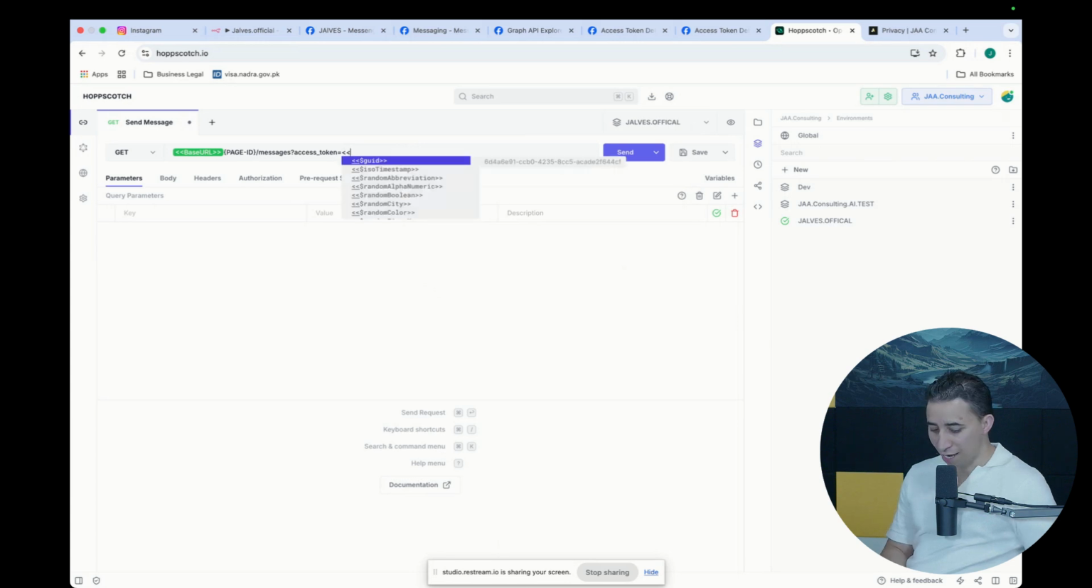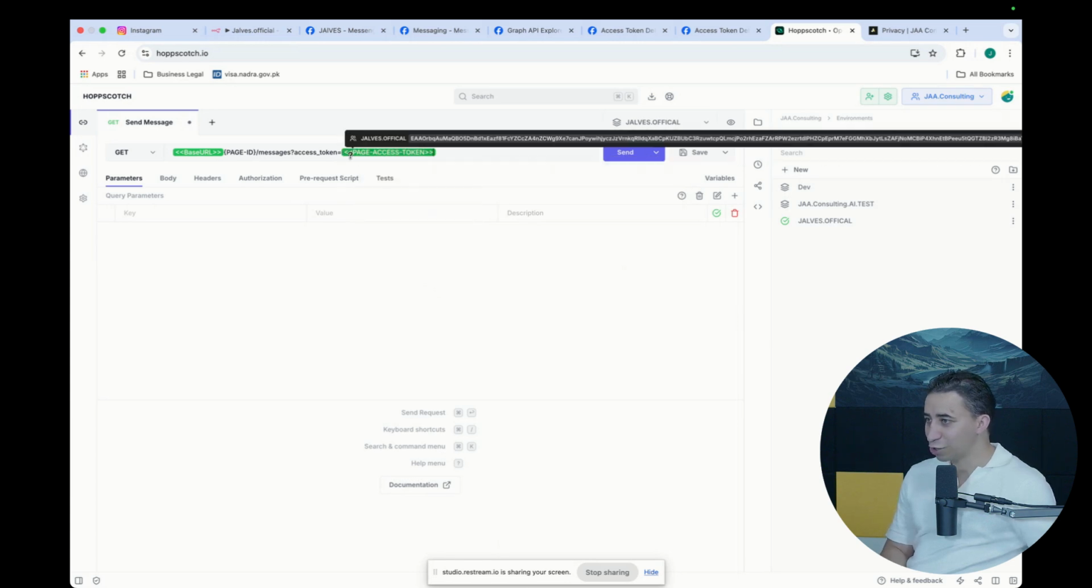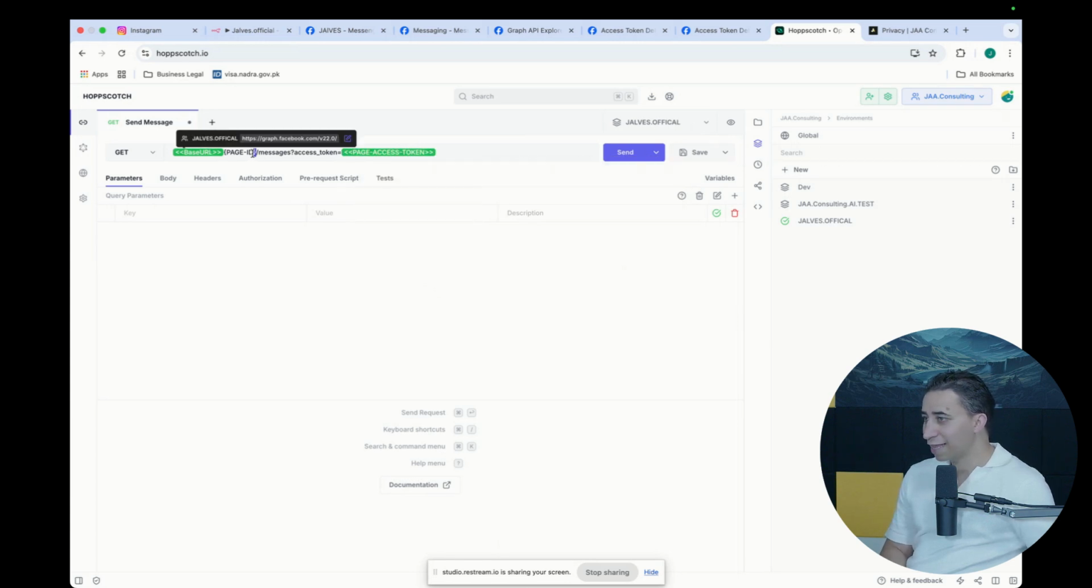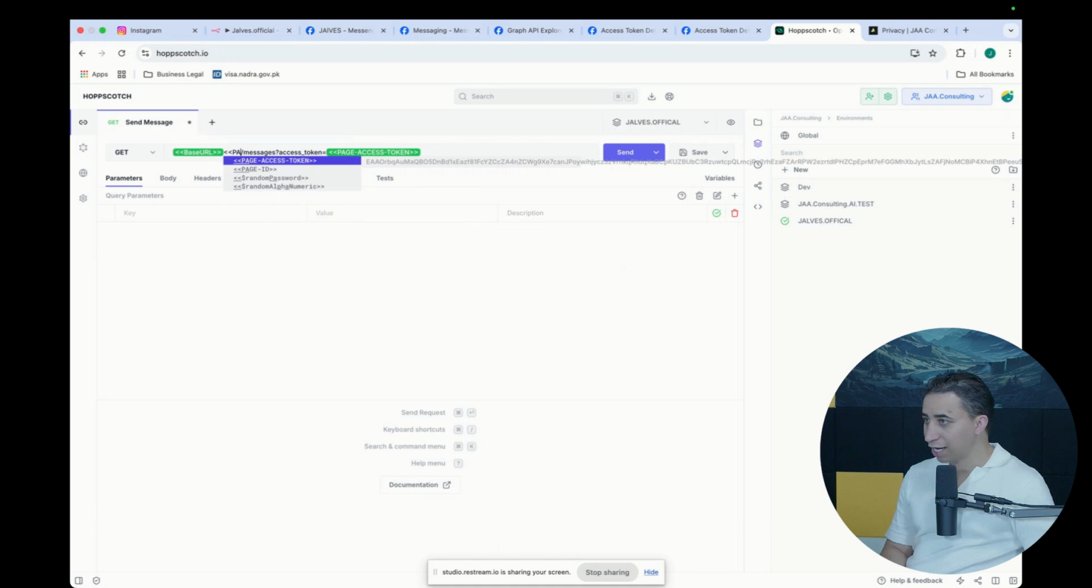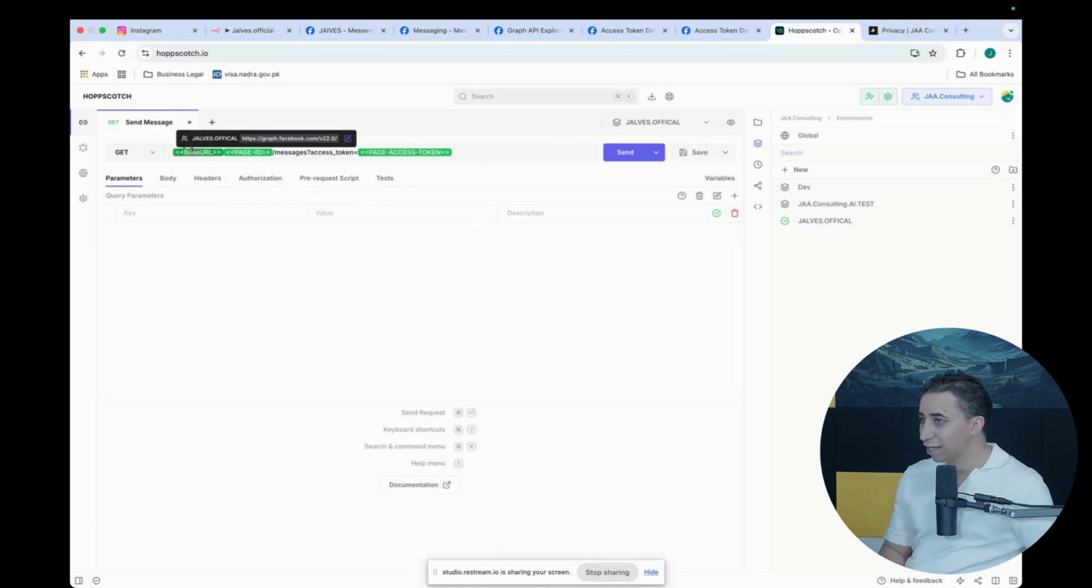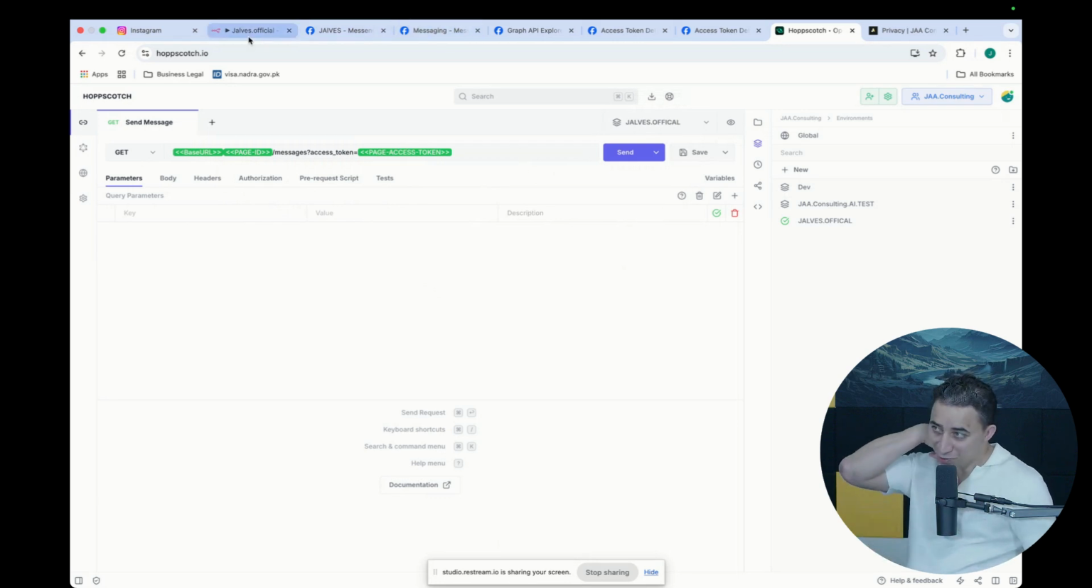So now I can go to the page access token. It's all here. And I can go with the page ID. Okay, page ID. I want you guys to see everything. Let's see. Everything looks good. I want you guys to see everything that I go through in order to test this before I use it. It's very important.